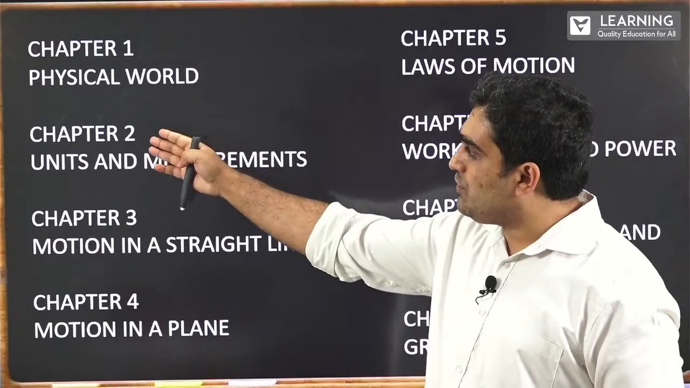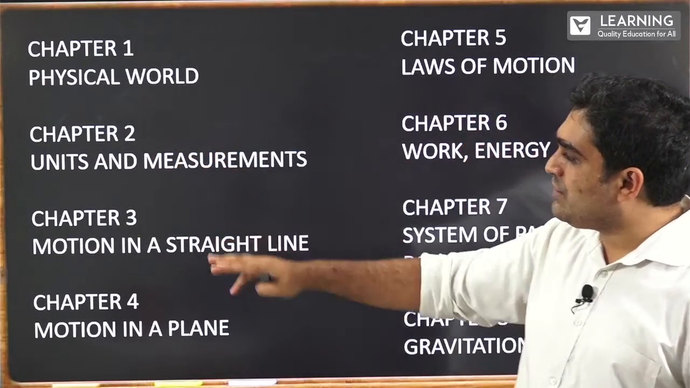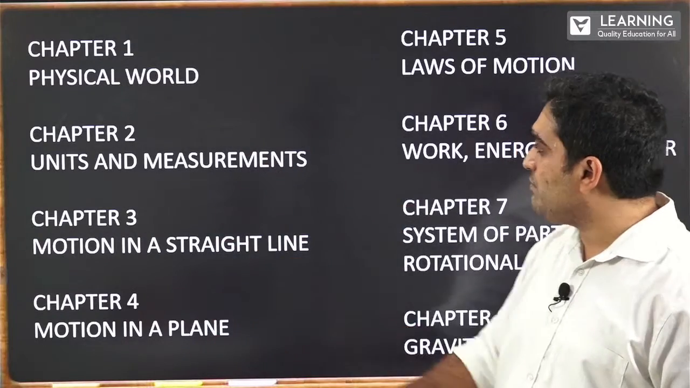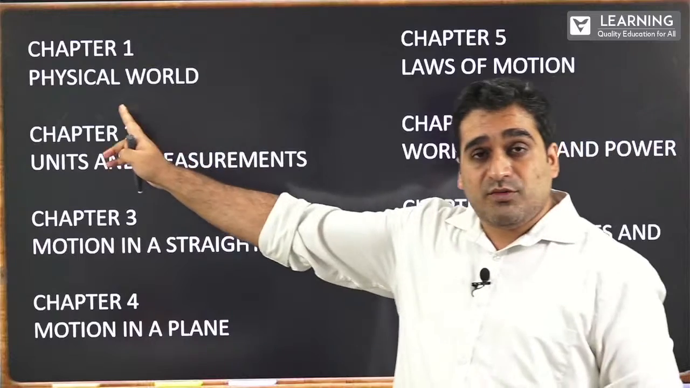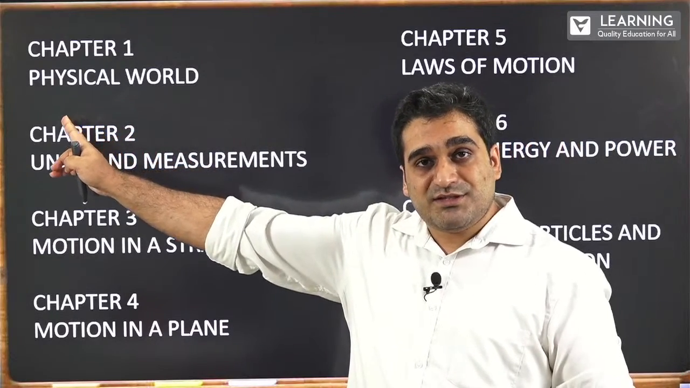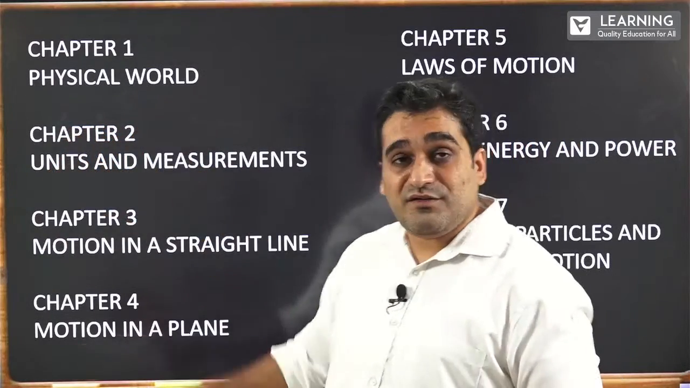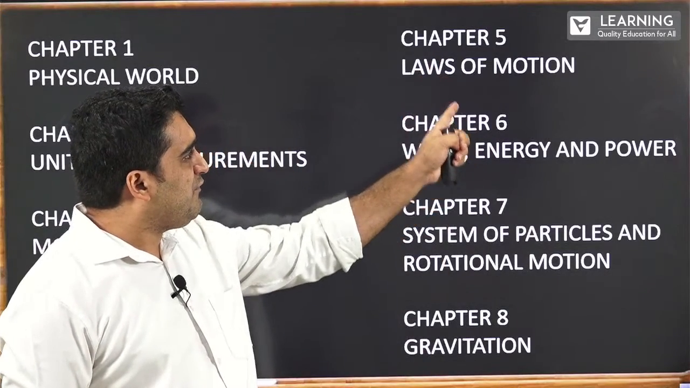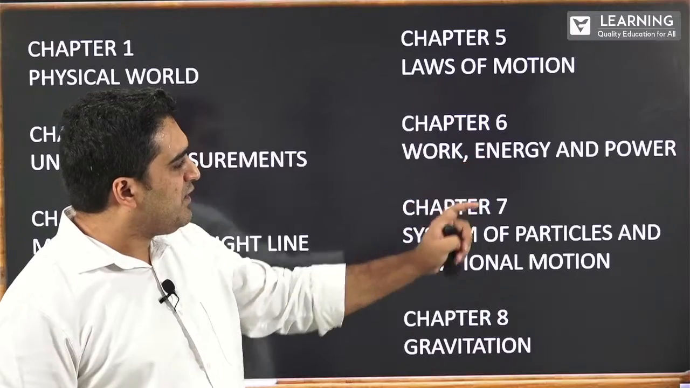So these are the various chapters. With chapter 1, you have physical world. Chapter 2, units and measurement, then motion in a straight line, motion in a plane. These are the 4 chapters. We will be starting in the next session with chapter 1, which is physical world, a quite fascinating one. So stay tuned. Then you have chapter 5, laws of motion, and work, energy, power.